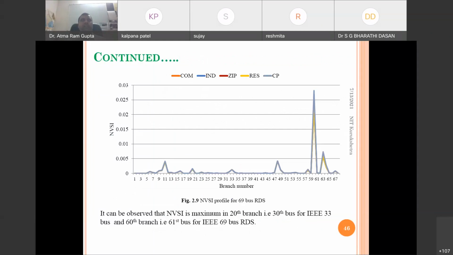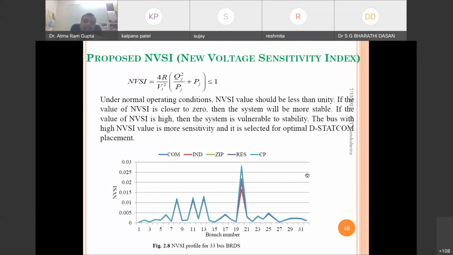Okay, and next, as per the loading conditions, what will be the impact of the loading condition on finding the optimal location? That also we can study, like this one, the NVSI method. NVSI, the new voltage sensitivity index, is calculated and plotted.